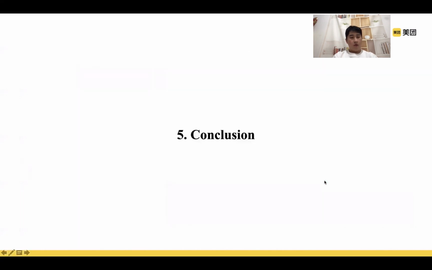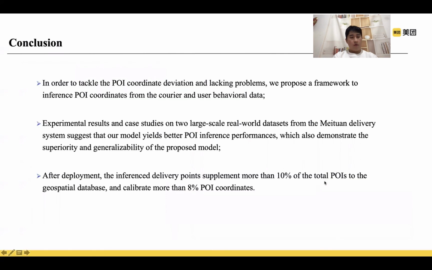To summarize, we proposed a framework to infer POI coordinates from the courier and user behavioral data, and the experimental results and the case studies on two large-scale real-world datasets suggest that our model has better POI inference performance. That concludes our presentation.